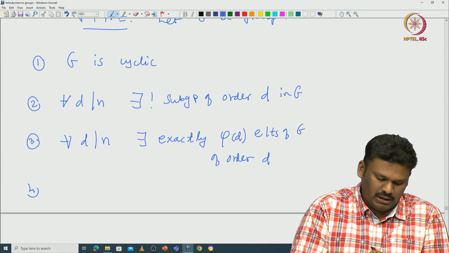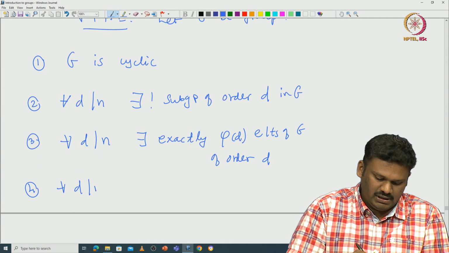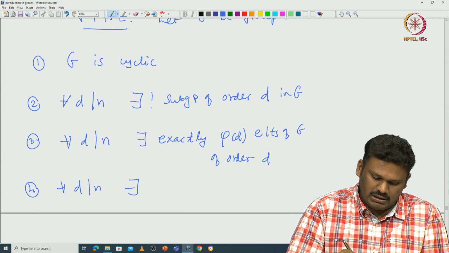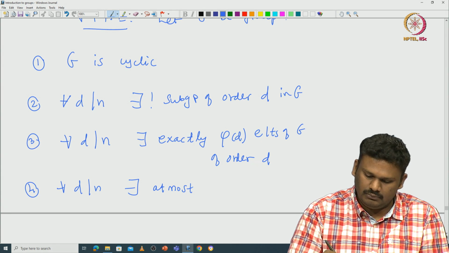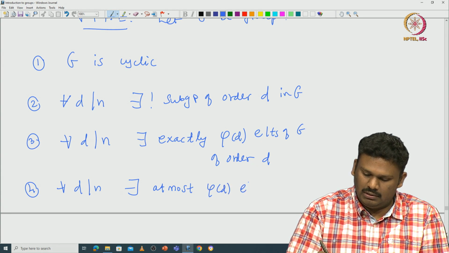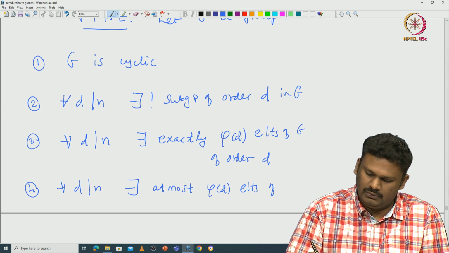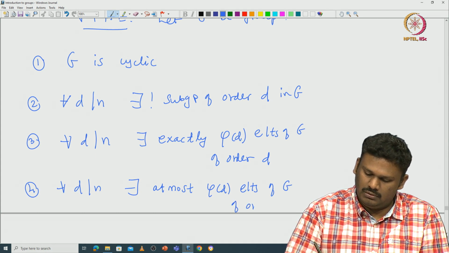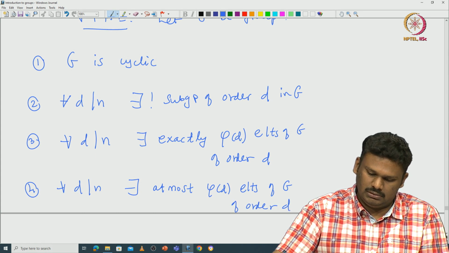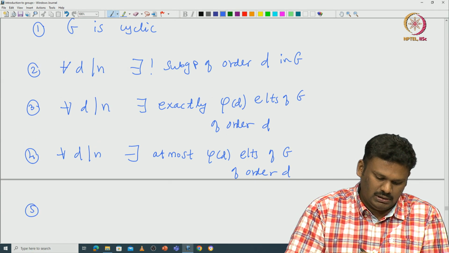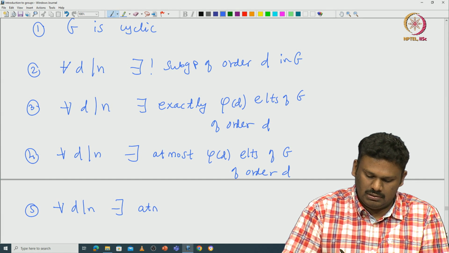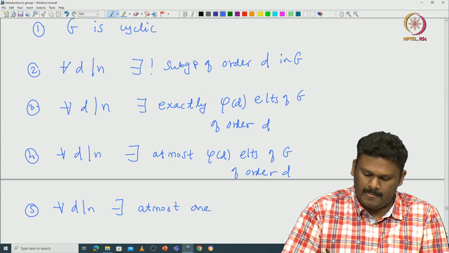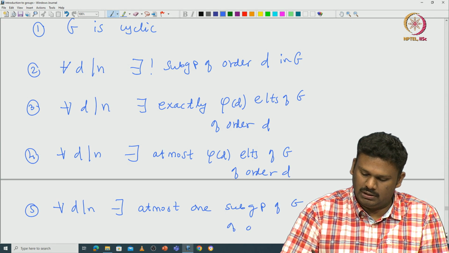The fourth thing is, for all d dividing N, there exist at most phi of d elements of G of order d, and the fifth one is, for all d dividing N, there exists at most one subgroup of G of order d.